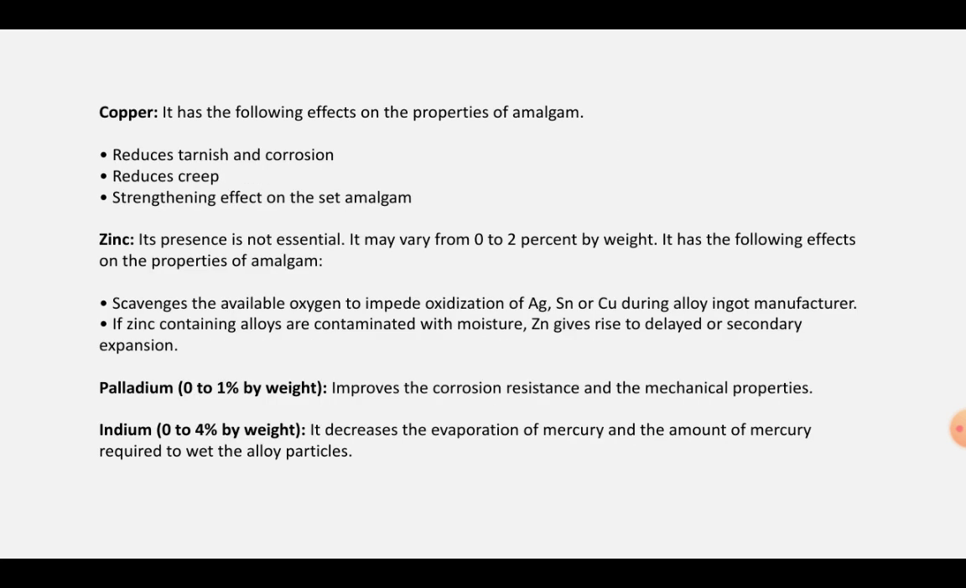The copper has the following effects on the properties of amalgam. It reduces tarnish and corrosion, it reduces creep, and it has a strengthening effect on the set amalgam.